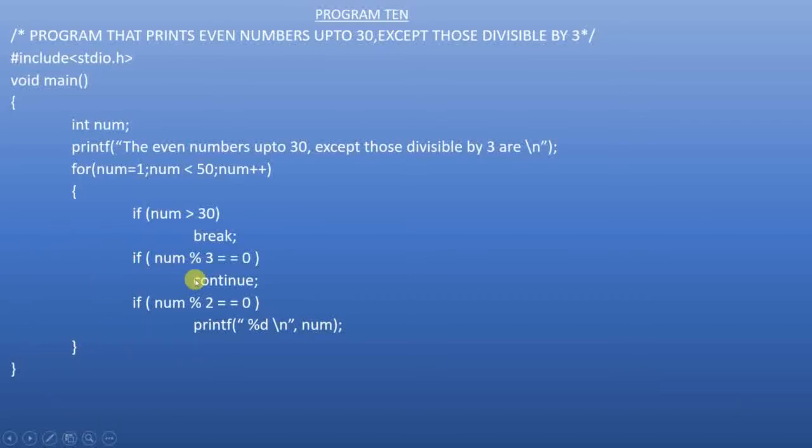Now someone can ask, only 30 numbers you have to check, why 50? Correct, you don't have to write for 50, you can just write for 30, that is sufficient. But I have written for 50 because within the loop I can break the loop. When the number exceeds 30, I can actually break out of the loop.